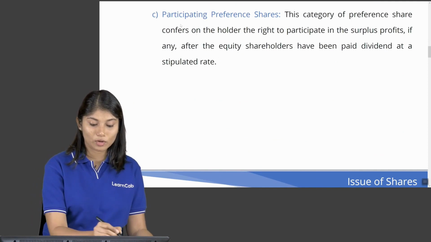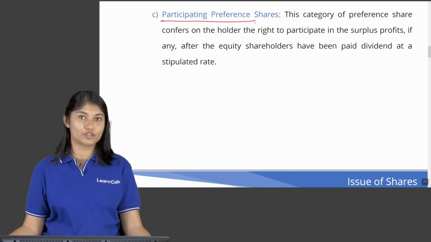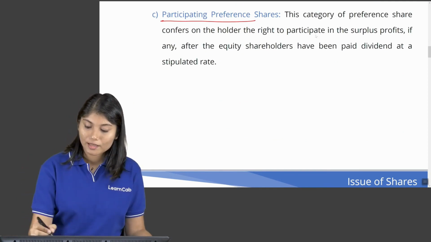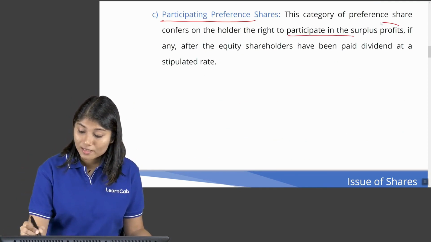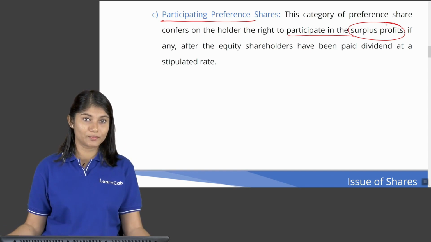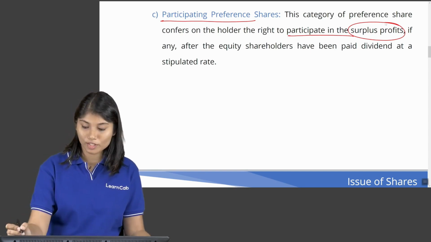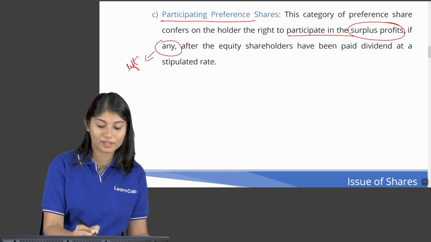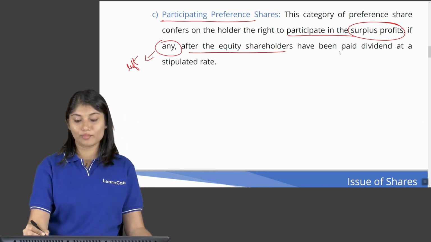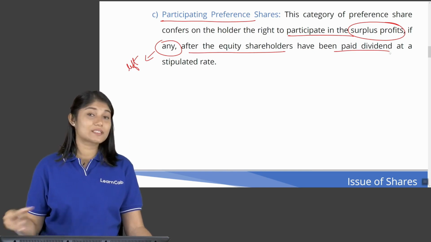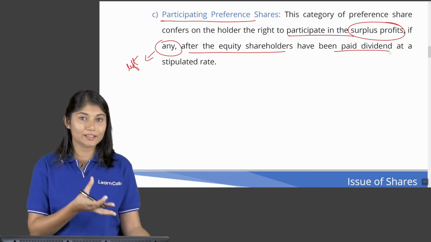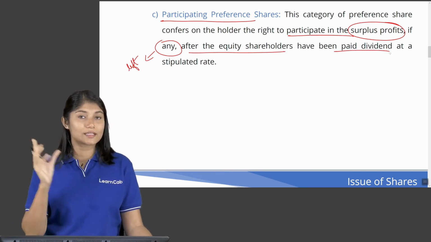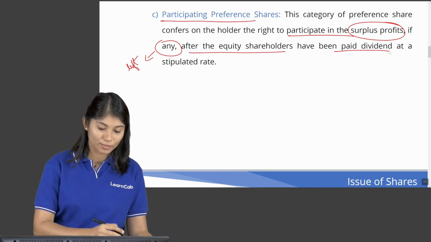Then we have something called the participating preference shares. Participating in what? Let us see. They get a right to participate in the surplus profits. Okay, in the surplus profits, if any, means if there is anything left after the equity shareholders have been paid dividend. Means this extra profit that is remaining after paying equity shares, then they get a right in this extra profit. That is the participating preference shares.